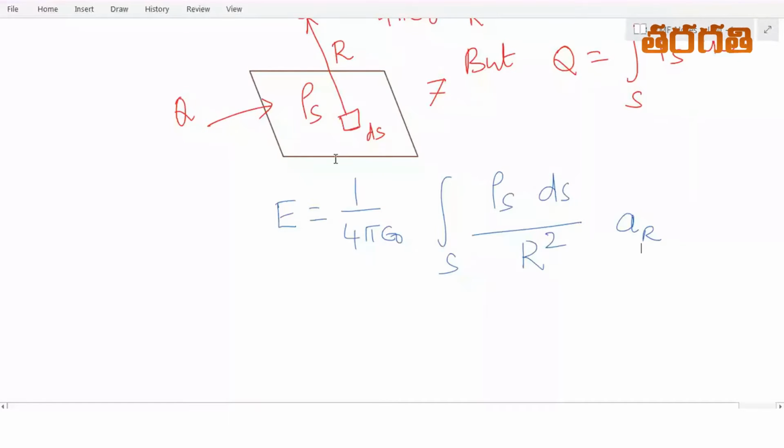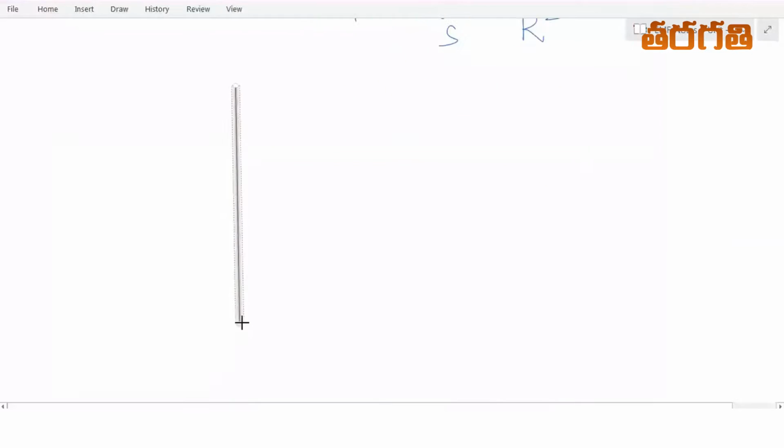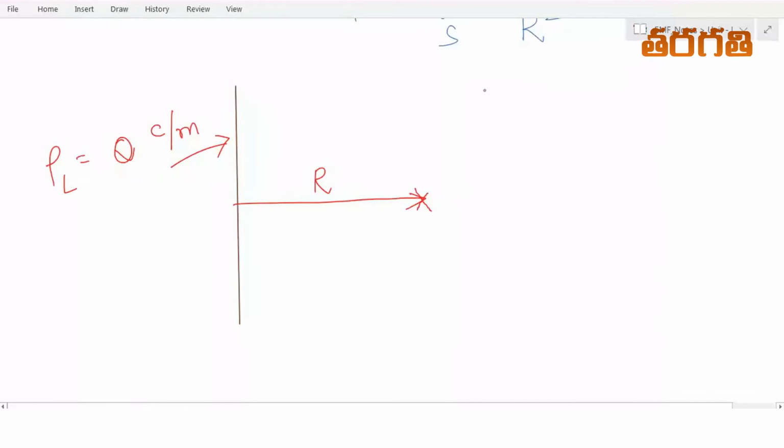Suppose there exists a line charge like this, and you are asked to find the electric field intensity at this point. Then you can draw a line R with it, over which Q coulombs per meter is the charge density. Then the electric field intensity E is equal to 1 by 4 pi epsilon naught Q by R square into AR.